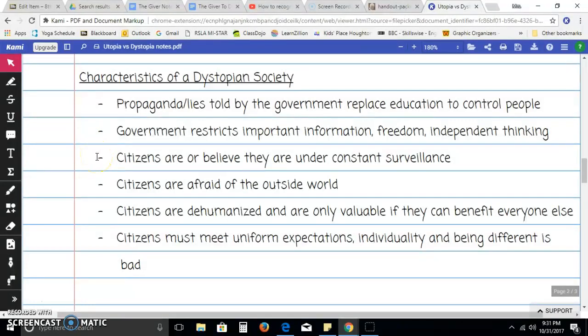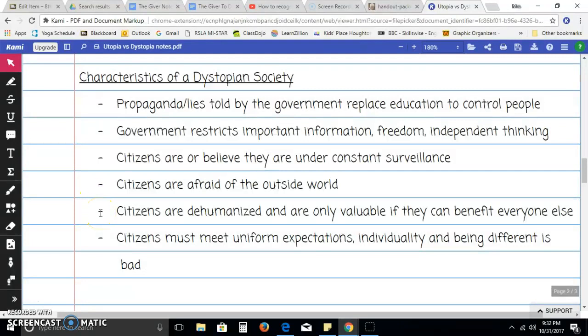Third, in dystopian societies, citizens are or believe they are under constant surveillance. People are or think they are being watched at all times, and this influences their behavior and thinking. In these stories, citizens are afraid of the outside world. Most of the time, the characters trust whatever the government or leadership in the story tells them, and they're afraid of thinking for themselves, they're afraid of new ideas, and they're afraid of venturing outside of their communities.